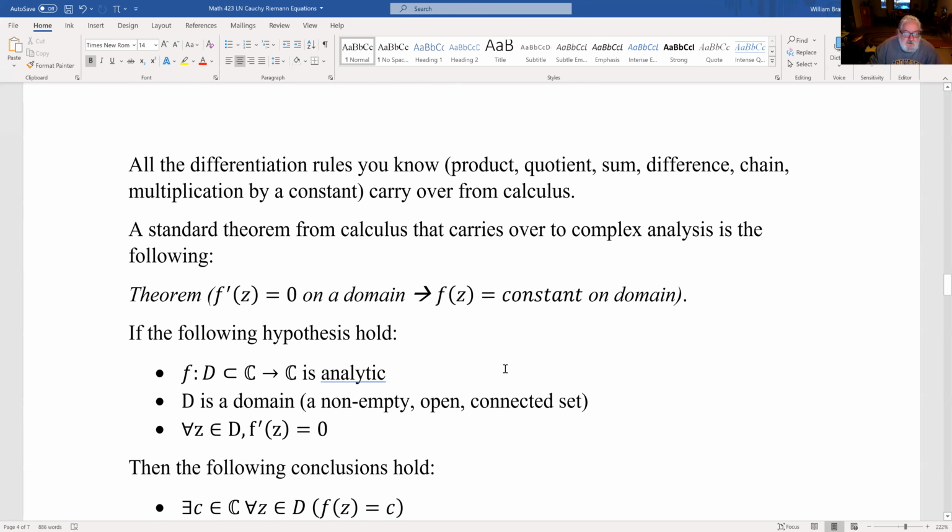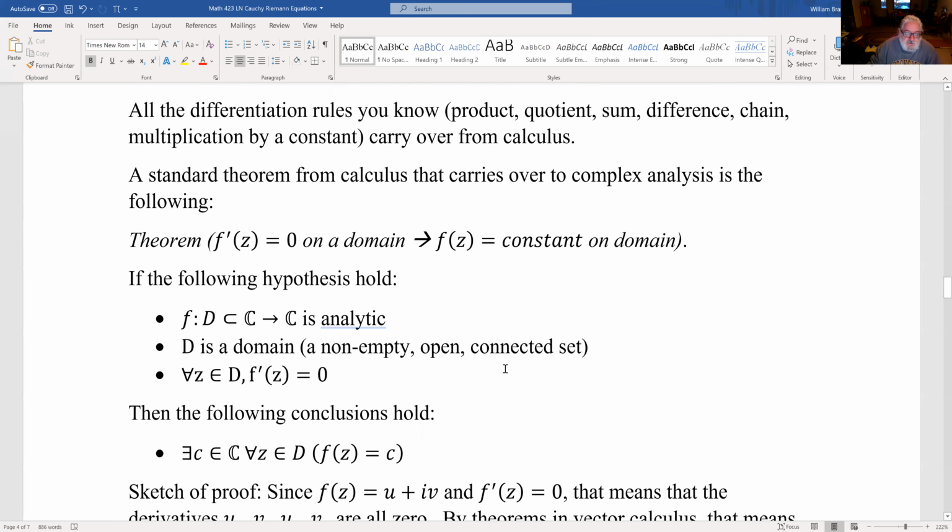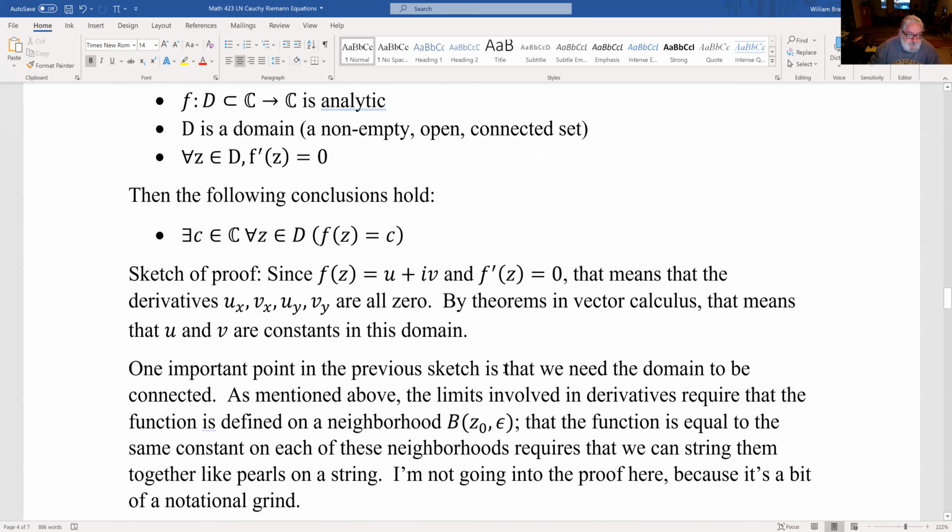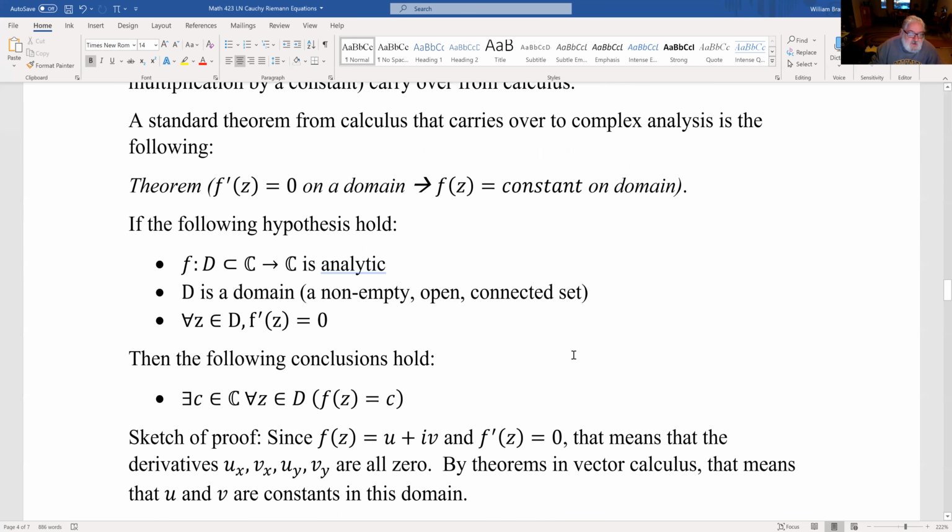All the differentiation rules you know, product, quotient, sum, difference, chain rule, multiplication by a constant, all carry over from calculus. And a standard theorem from calculus that carries over to complex analysis is the following. If the derivative of a function is zero in a domain, then f of z is constant on the domain. And remember that a domain is a non-empty, open, connected set, and all of those three things are important. And so this theorem can be restated if the following things hold. It's analytic, which means it's got a derivative.